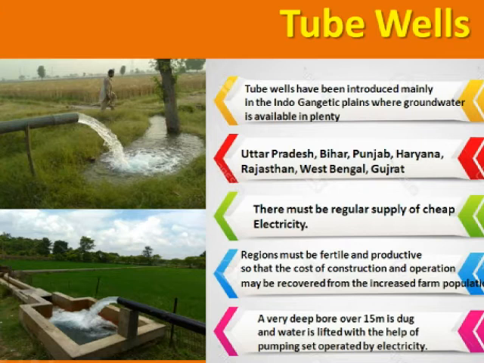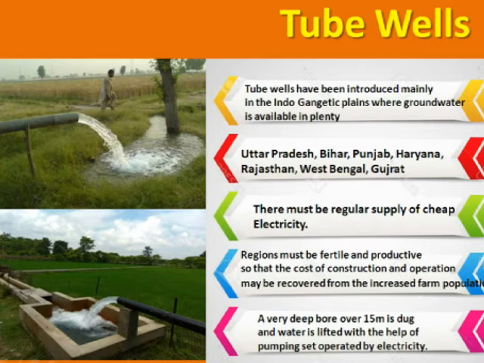There must also be a regular supply of cheap electricity. Also, the region must be fertile and productive so that the cost of construction and operation may be recovered from the increased farm population. Tube wells are extensively found in regions like Uttar Pradesh, Bihar, Punjab, Haryana, Rajasthan, West Bengal and Gujarat.